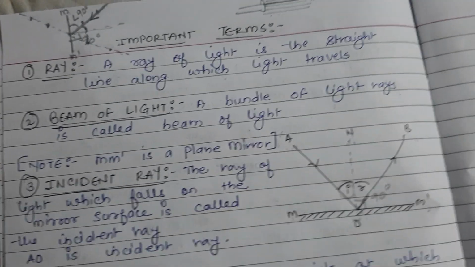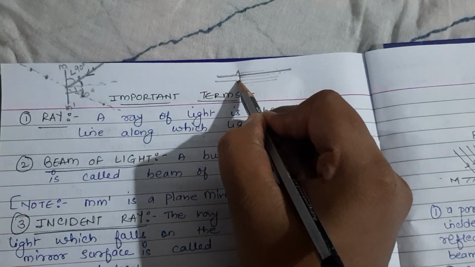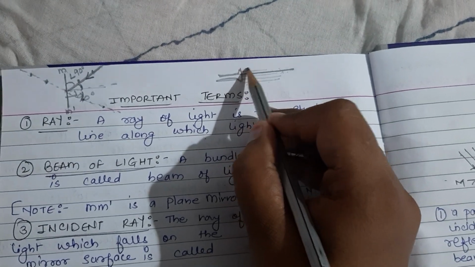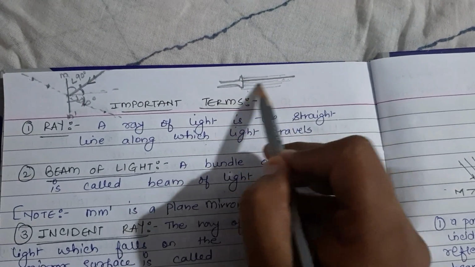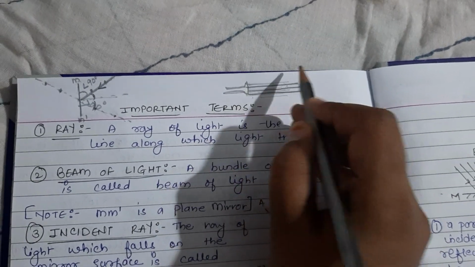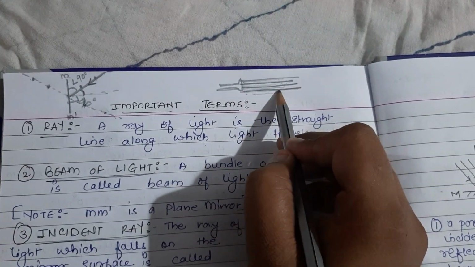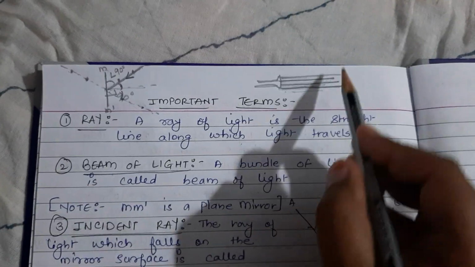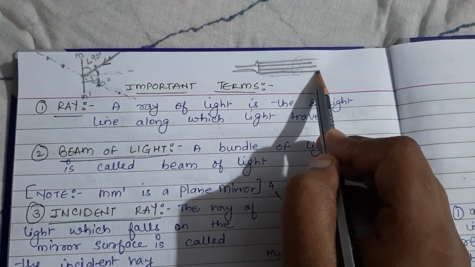Again and again I am saying a ray of light. What do you mean by a ray of light? Suppose you have a torch and you switch on the torch. You will see the light coming out of the torch. This light will travel in a straight line, and this single straight line along which the light travels is known as a ray. Many such rays combine together to form a beam. So this whole thing is a beam, and this single line along which the light travels is known as a ray.